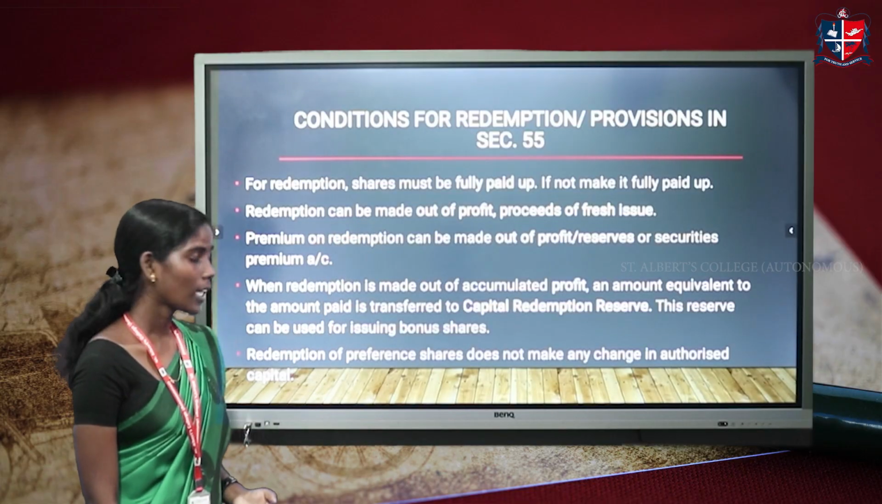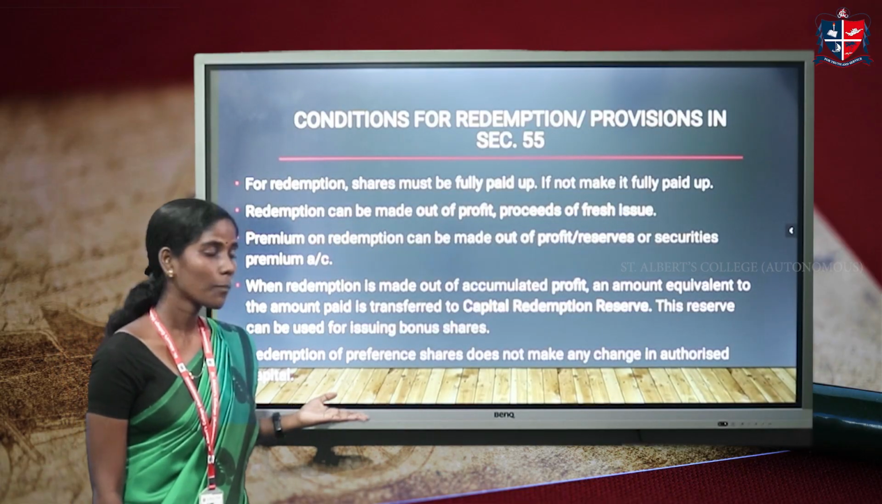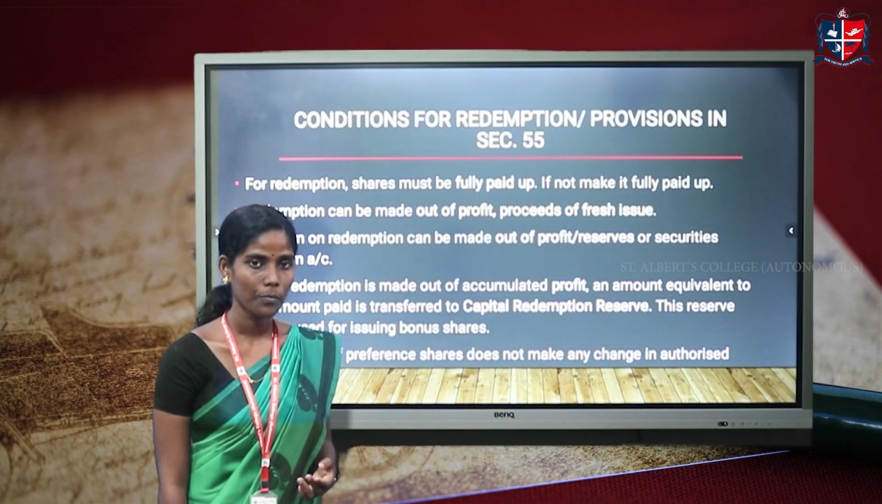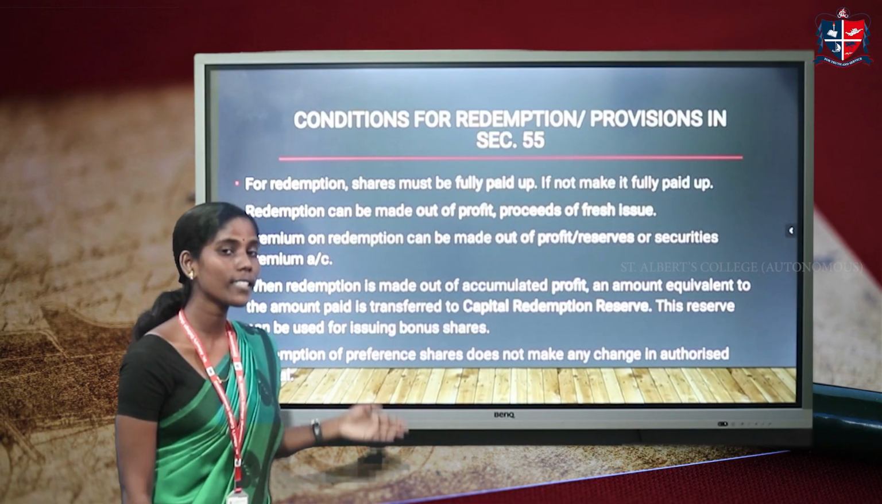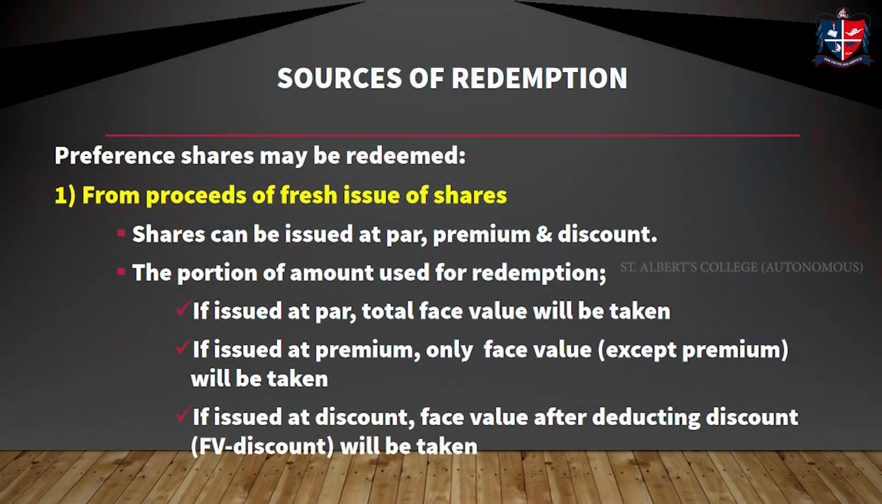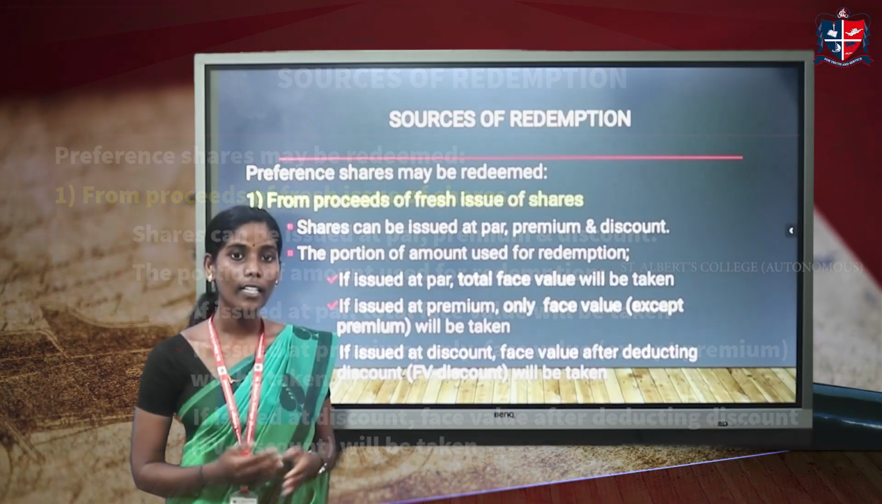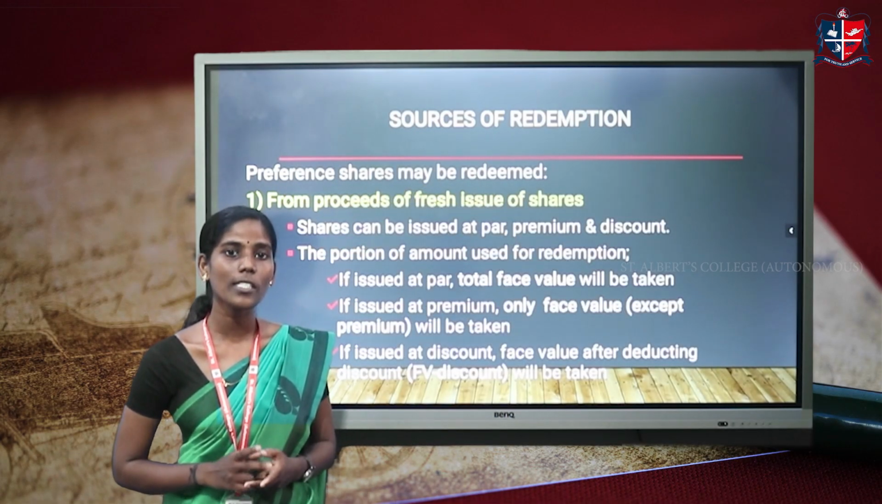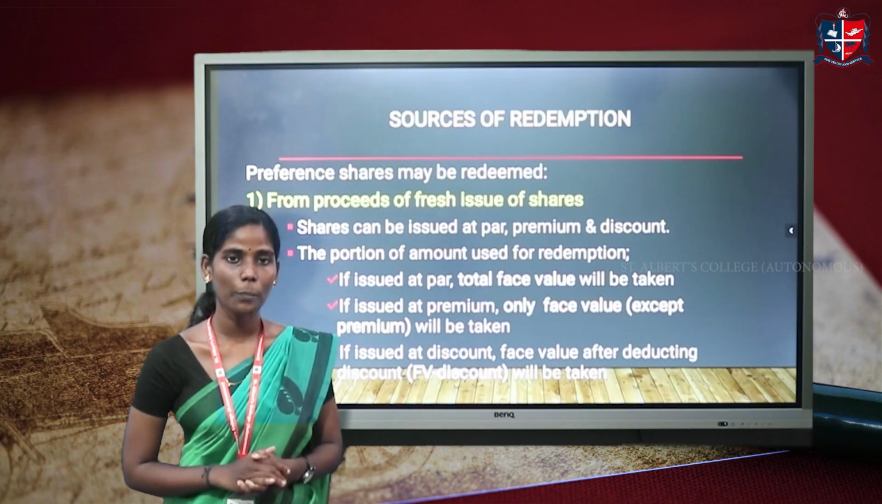Then the last one, by making the redemption, there is no change in authorized capital. So these are the major conditions that should be followed while making the redemption. Next one, sources of redemption. I have already said that they are profit or fresh issue. These two sources can be used for redemption purpose.